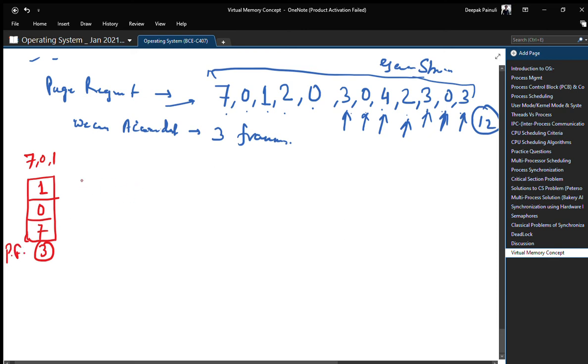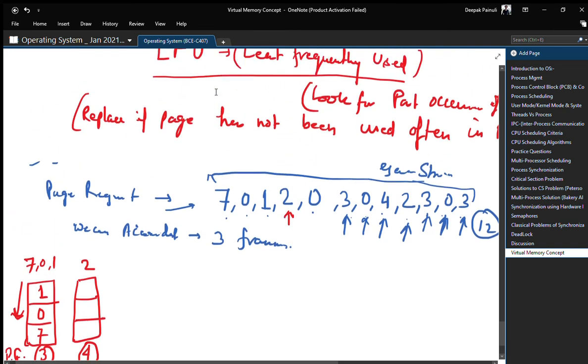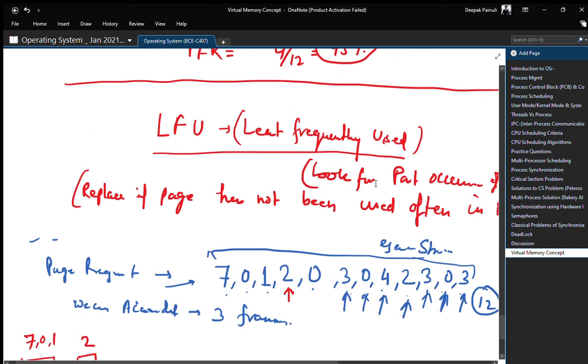Okay, now come to the request for 2. When we are looking for 2, we will get the 4th page fault, and we will select a page according to LFU. What LFU is telling is, look for the past occurrence of the page.